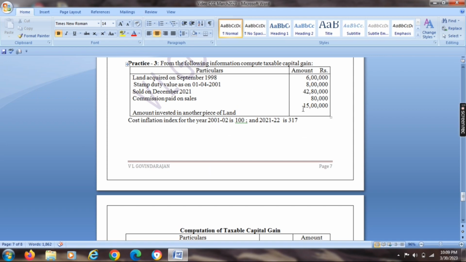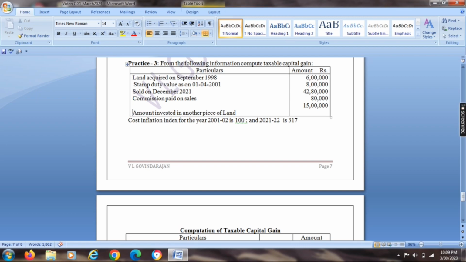Stamp duty value 8 lakh. Sold in December 21 for rupees 42,80,000. Commission paid on sales 80,000. Amount invested in another piece of land 15 lakh. Cost inflation index for the year 2001-02 is 100 and for 2021-22 is 317.